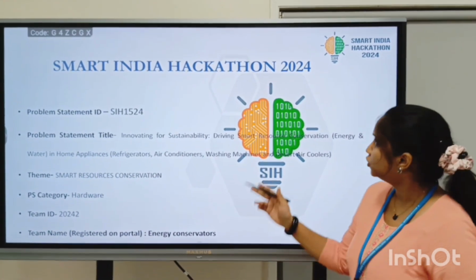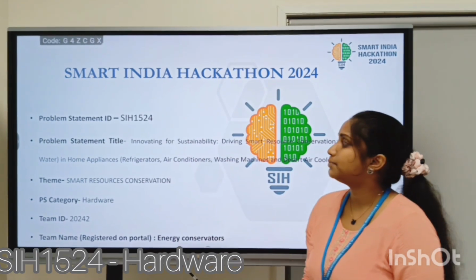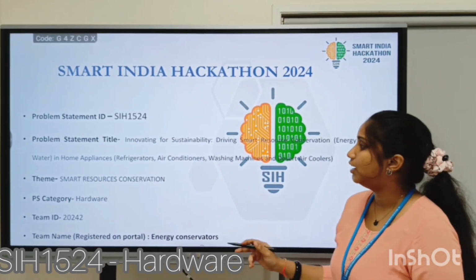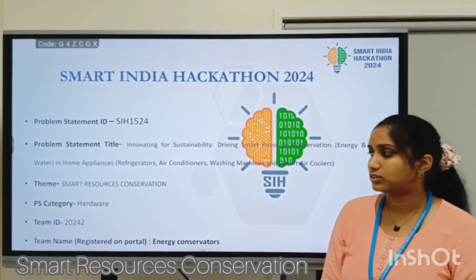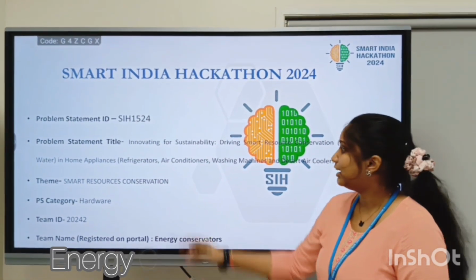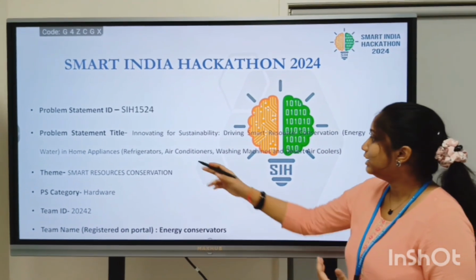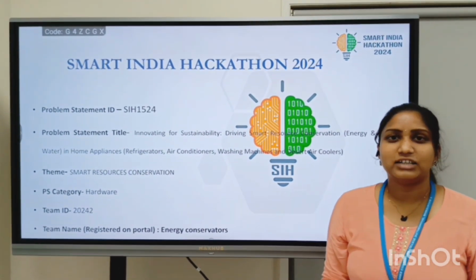So today I'm here to tell you about Smart India Hackathon 2024. We have selected a problem statement idea of Advantage 1 by 2 for hardware. The theme of our project is Smart Resource Conservation. The name of our team is Energy Conservators. Coming to the problem statement: innovation for sustainability, driving smart resource conservation, energy and water in home appliances like refrigerators, air conditioners and washing machines.